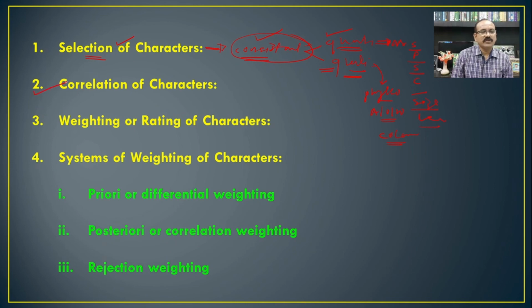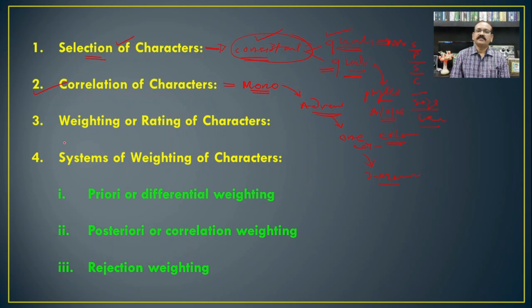The second one is the correlation of the characters. If you see, many characters in organisms are correlated. For example, if we take the monocotyledons, you will find that in the monocotyledon there is a presence of an adventitious or fibrous type of root system, presence of one cotyledon, then trimerous flowers.